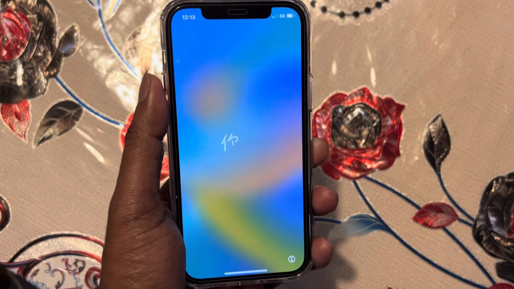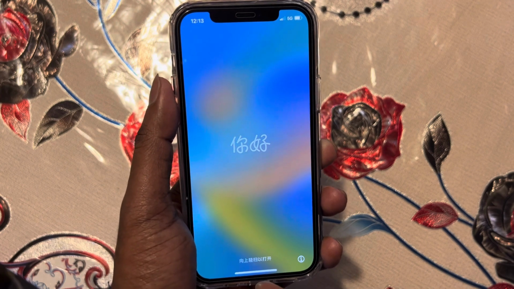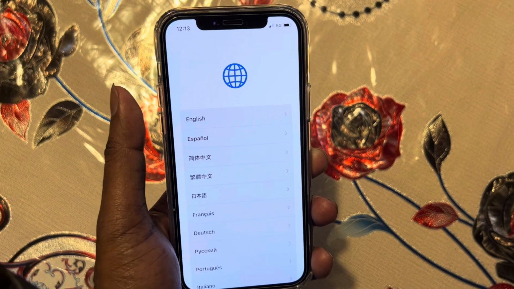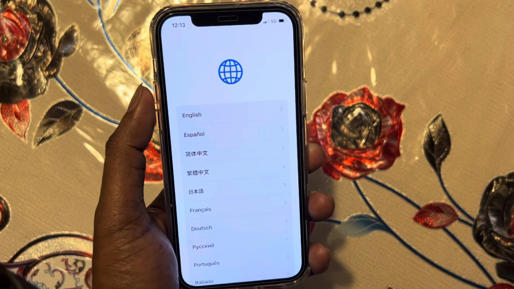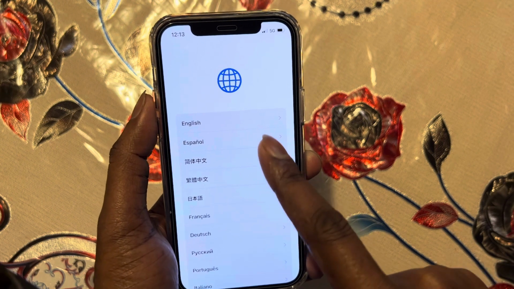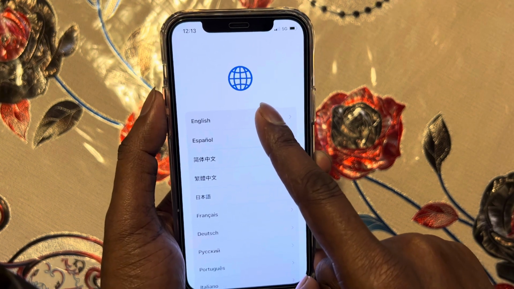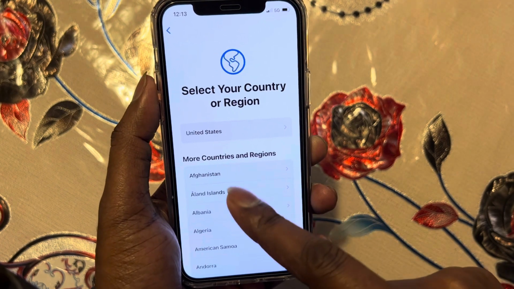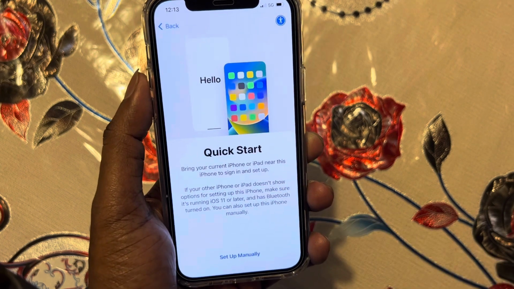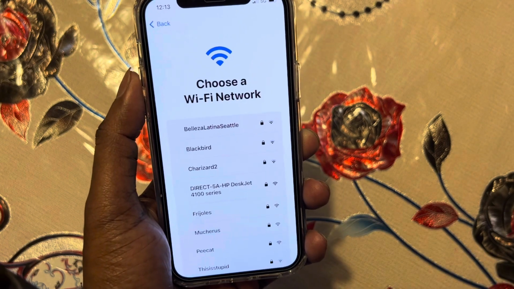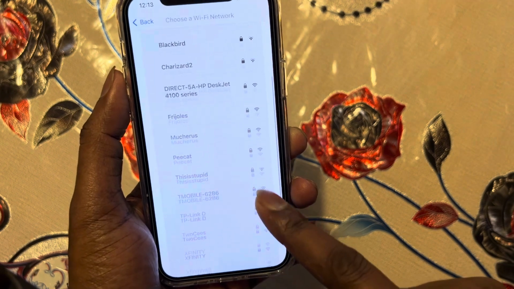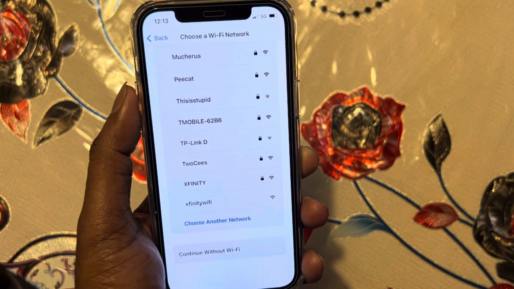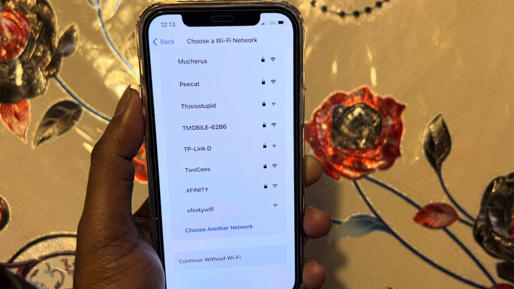So right now I believe everything is deleted. Yeah, right now it's become like a factory reset. So now I don't have any information here, and if I want to restart again, I have to select wherever you live. I live in the United States, so I'm gonna press here, and then Manual, and then enter whatever password I have for the Wi-Fi, and then you can go ahead step by step to restore again.